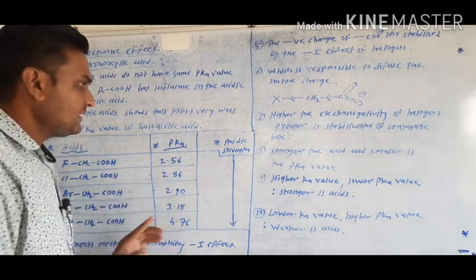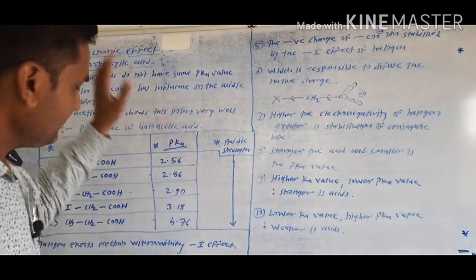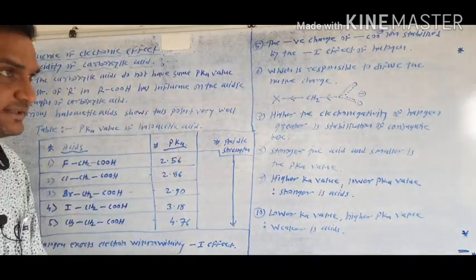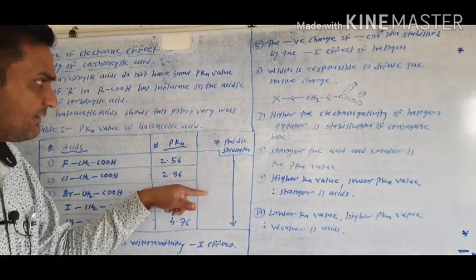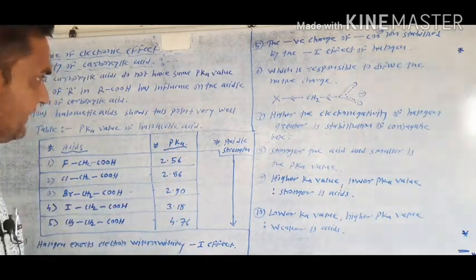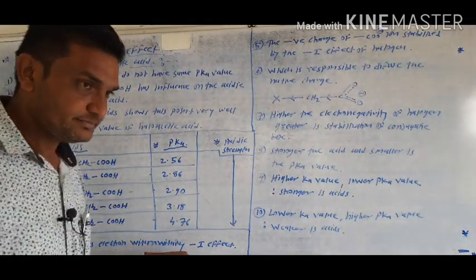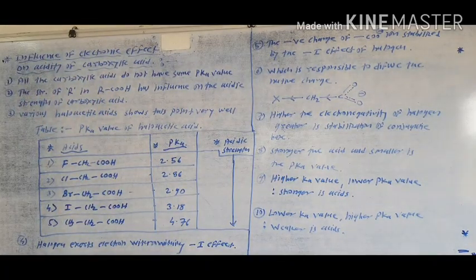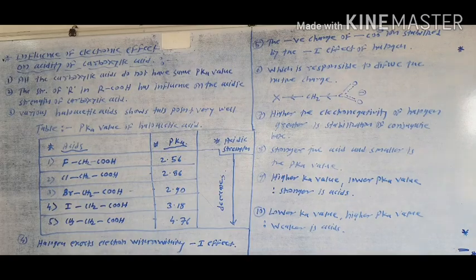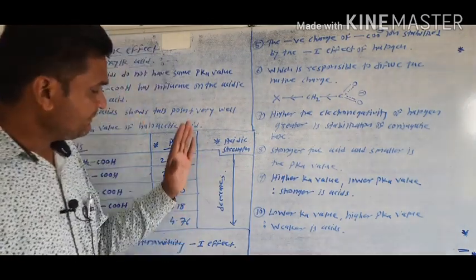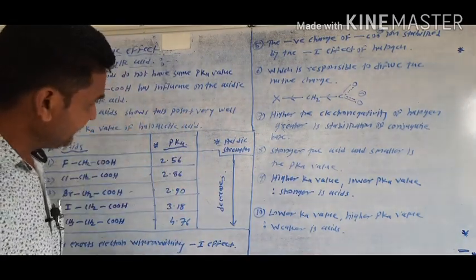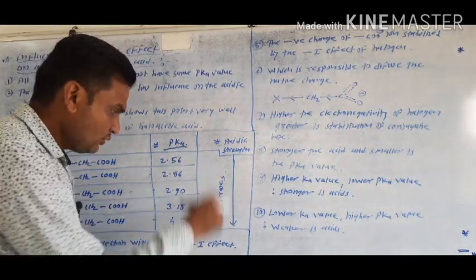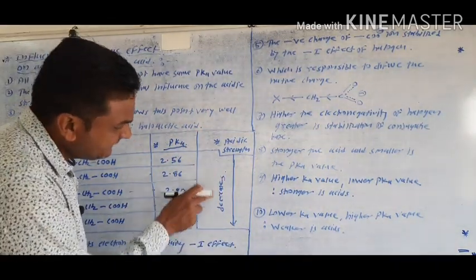The overall conclusion is about acidic strength: as the pKa value increases, the acidic strength decreases. This arrow goes in the downward, decreasing direction.